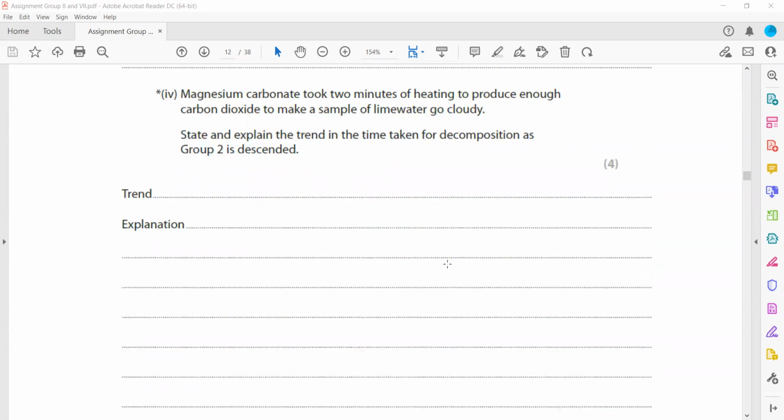Magnesium carbonate, it's a 4 mark. Magnesium carbonate took 2 minutes of heating to produce enough carbon dioxide which will make lime water cloudy. State and explain the trend in the time of thermal decomposition.